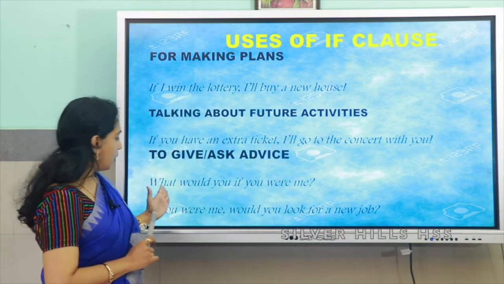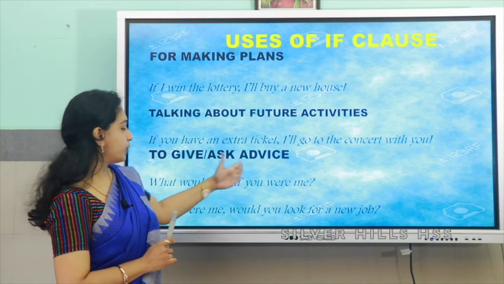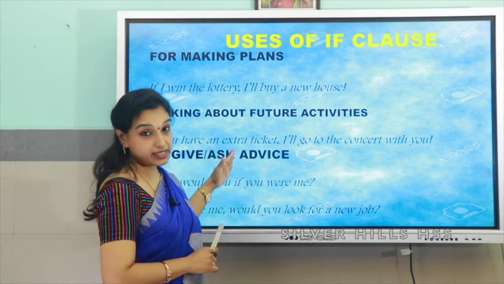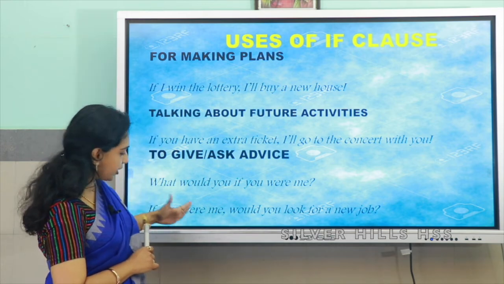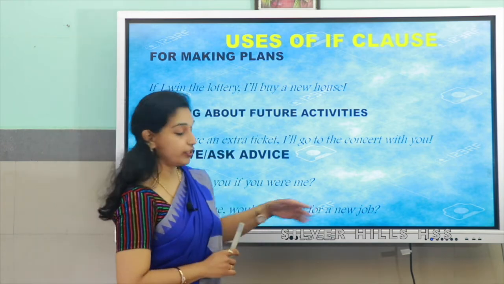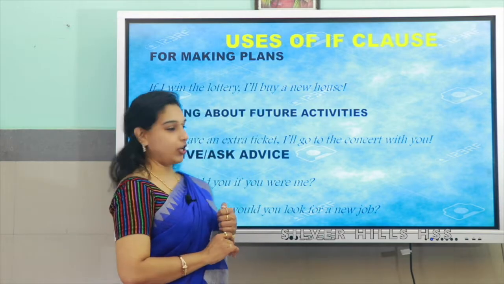Here also, what would you do if you were me? So, it is an advice or giving an advice. Now, let us look at the next one. If you were me, would you look for a new job? So, these are the uses of an if clause.